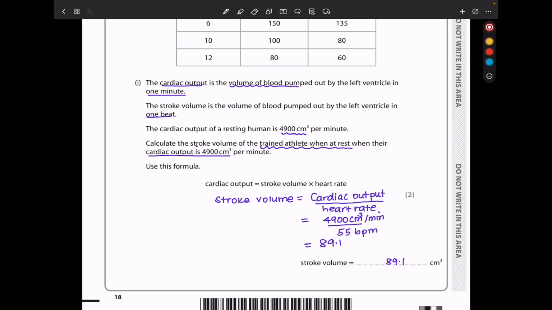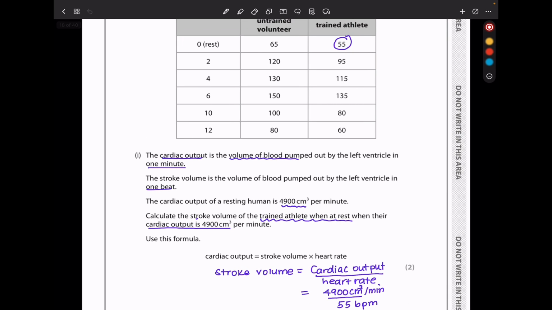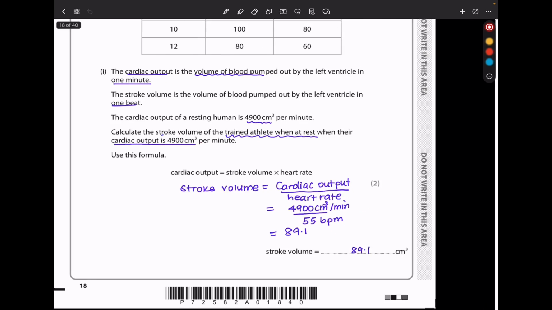Stroke volume is going to be cardiac output divided by heart rate. Since I'm given my cardiac output, which is 4,900 centimeters cubed per minute, and I have my heart rate for this person, which is going to be 55 beats per minute, or BPM, my answer in 3 significant figures is 89.1 centimeters cubed.